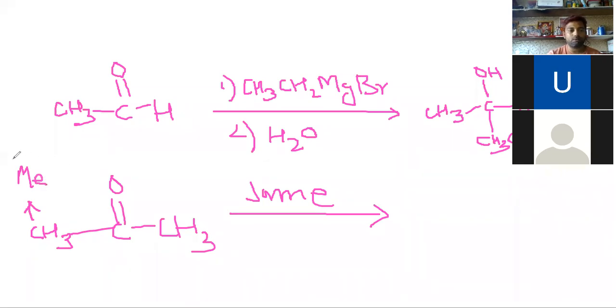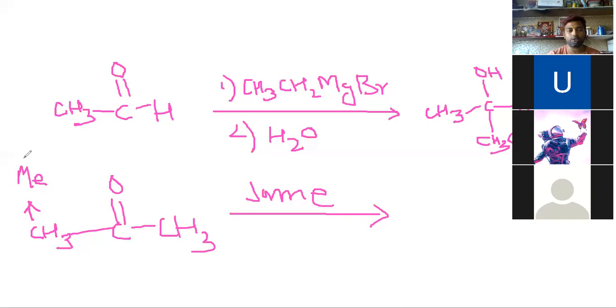Should I use this symbol? Students, are you listening? Yes, sir. This methyl group can be represented by this. So for methyl, I will use this, and for ethyl, I will use Et. And for propyl, we can use Pr, this symbol. So here I'll use this Me.